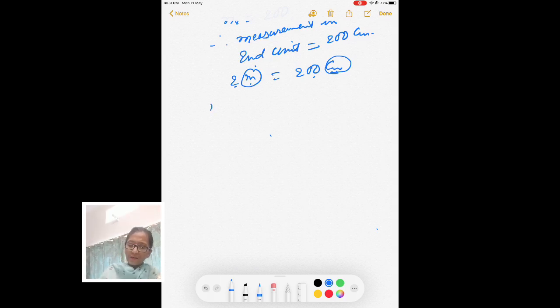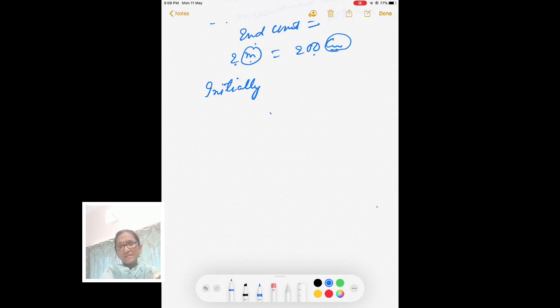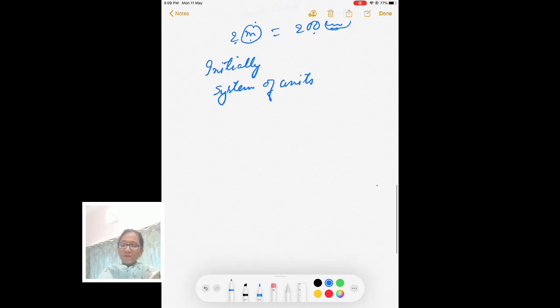So initially, we had three basic main systems of units. Like the CGS system of units.